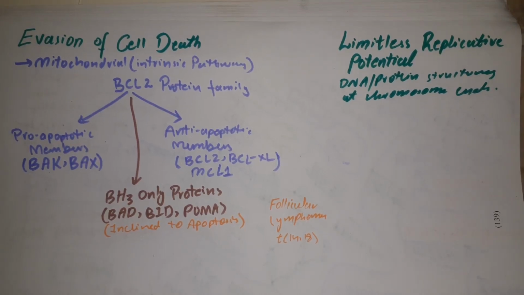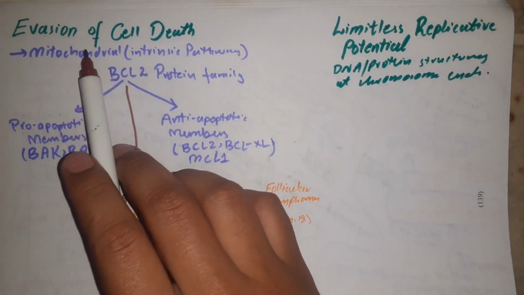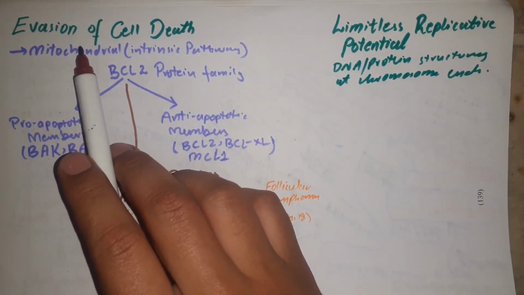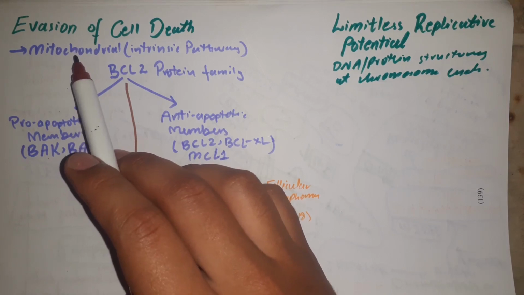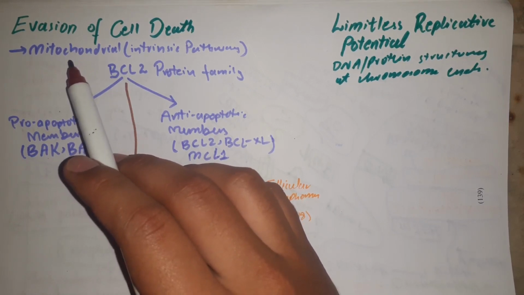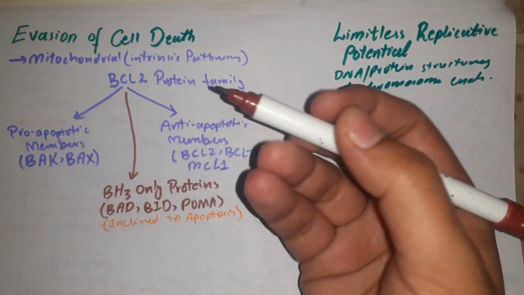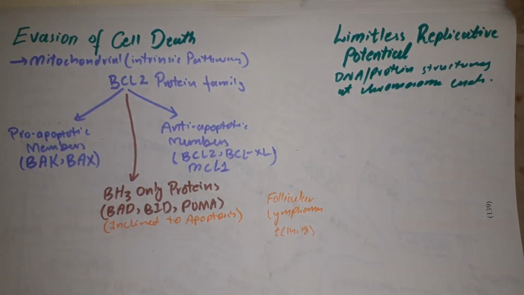Hi there, in this video we are going to discuss another hallmark of cancer, which is evasion of cell death. We know that when the DNA of a cell is damaged, or when there is an accumulation of mutations inside the cell, what happens? The cell is subjected to apoptosis, or programmed cell death.